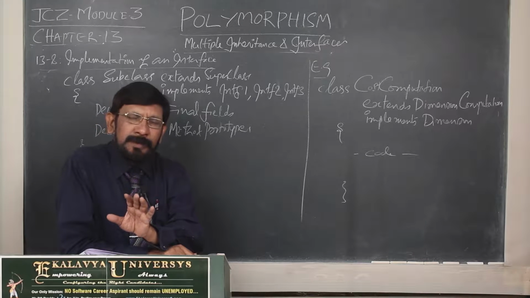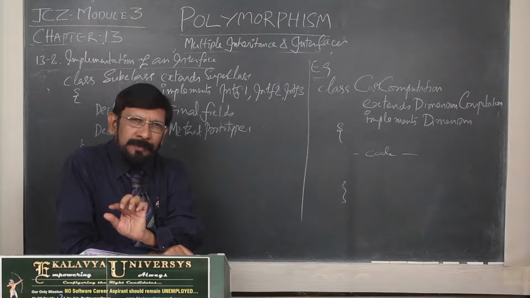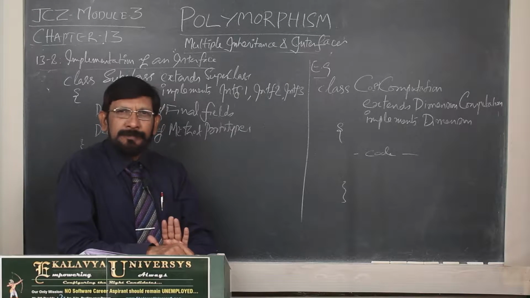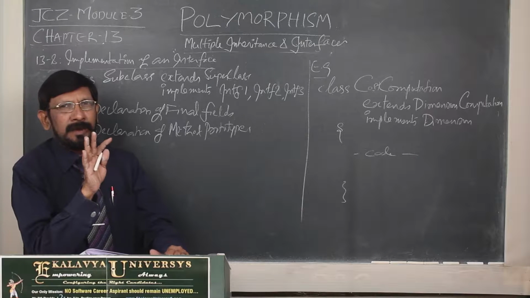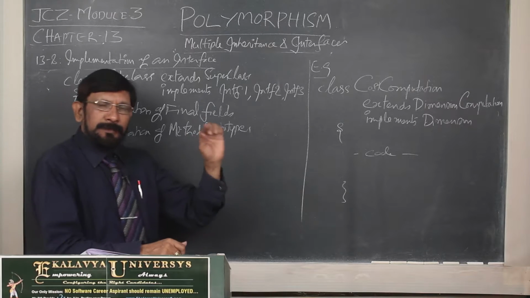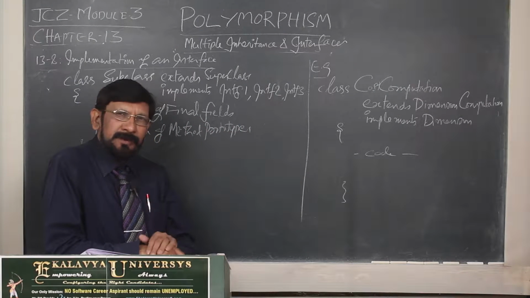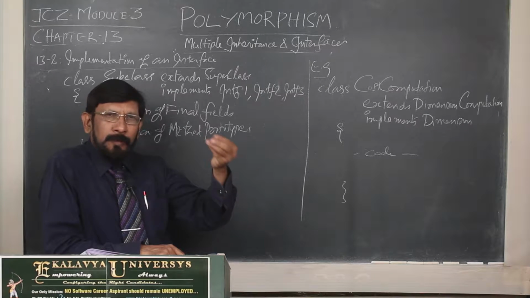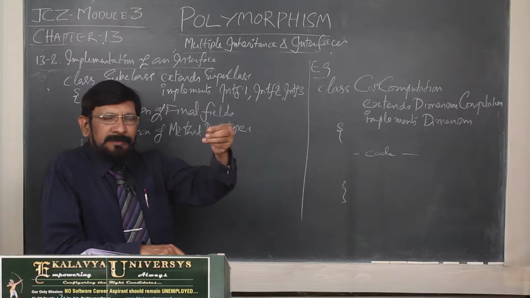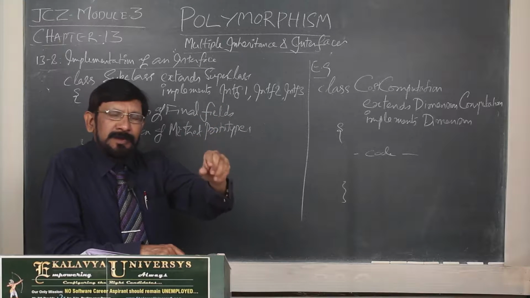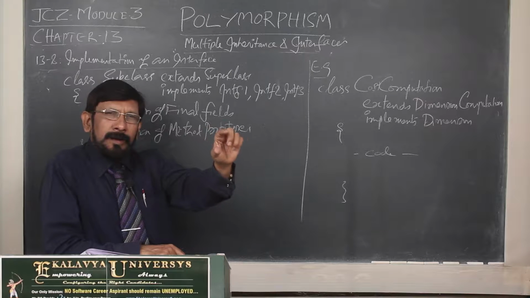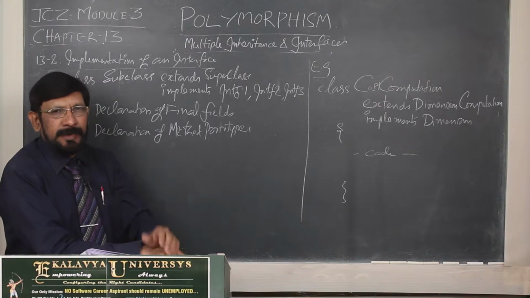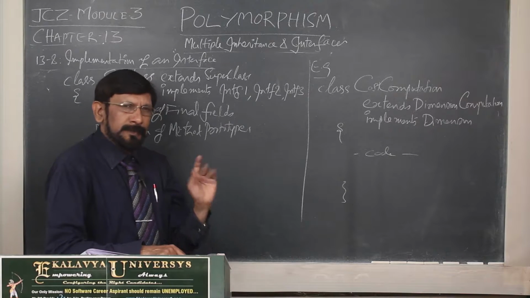What is the limitation? Only static final fields and prototypes of instance methods you can define, nothing else. We cannot implement that. There should not be any implementation of any method. All these limitations are there. But in order to provide the multiple inheritance privilege to Java, Java developers introduced this interface reference type. That point I already amply explained.